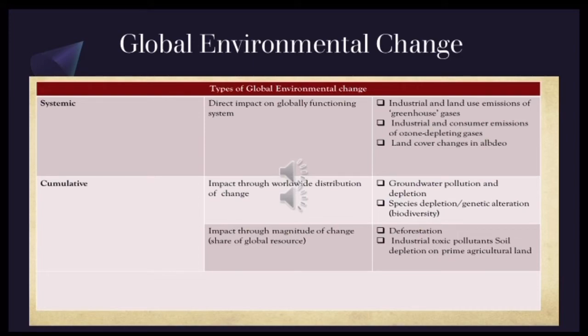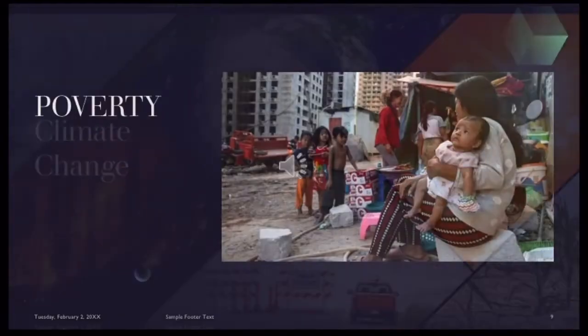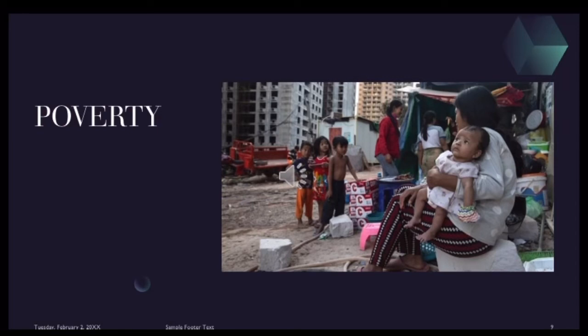However, global environmental changes can be biological. Let's talk about examples of global environmental changes. These can be said as the consequences of global environmental changes, one of them being climate change. Climate change can cause wildfires, melting of ice, floods, drought, ozone depletion, or the increase of temperatures. It can drive tornadoes, tsunamis. In many cases, it's caused by economic growth.